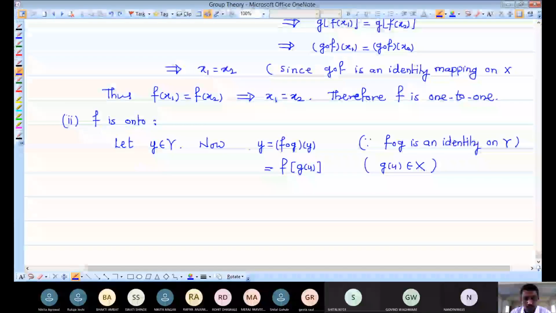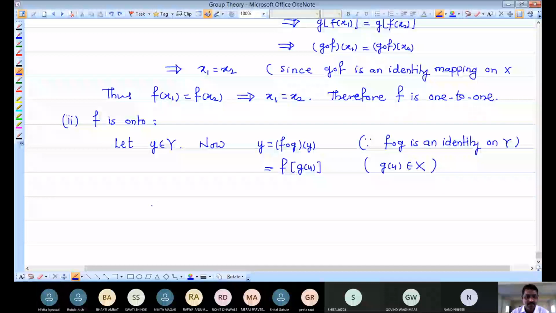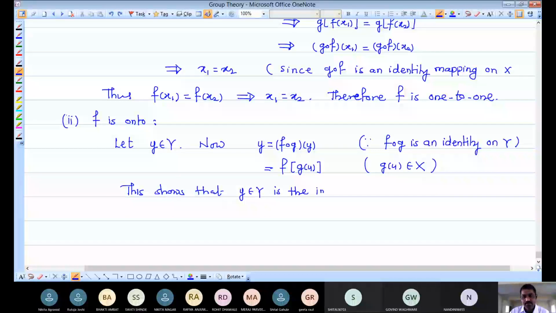So this statement shows that for any arbitrary y, y is the image of an element of capital X under F. This shows that small y belonging to capital Y is the image of which element?